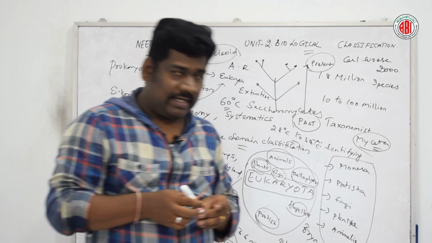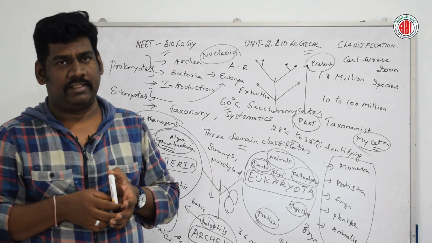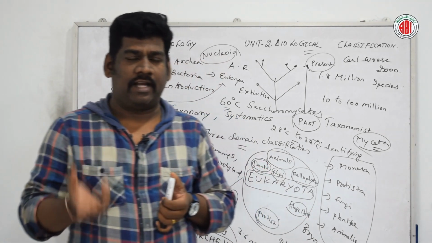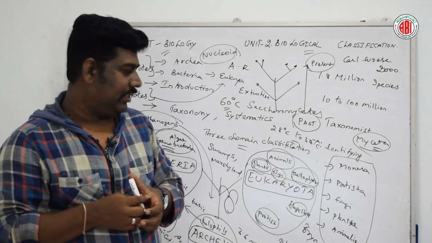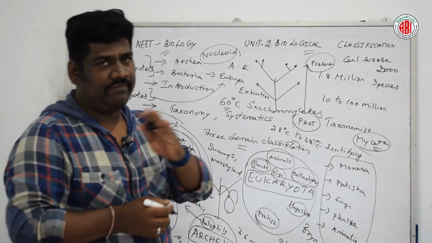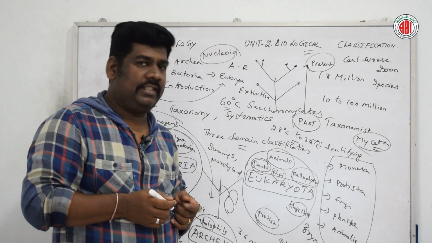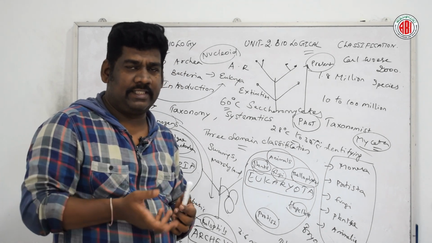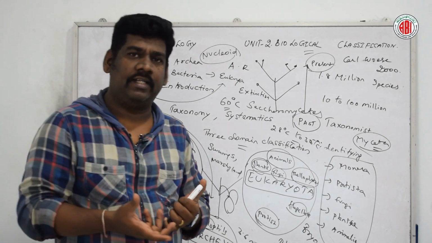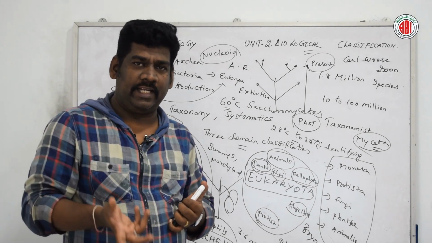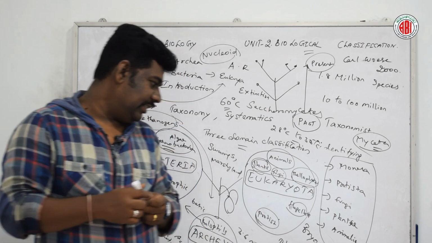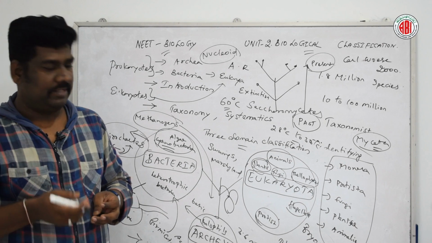So arachnids belong to the invertebrates. There are 9 phyla in invertebrates, and we will discuss in detail the types of organisms involved. Similarly, vertebrates belong to 5 different categories. What are these 5 categories? Pisces or fishes, then amphibians, then reptiles or Reptilia, then birds or Aves, and finally the mammalian group, or mammals.